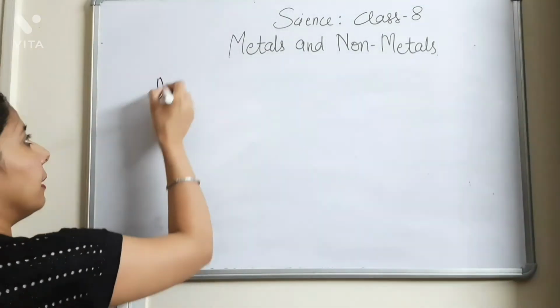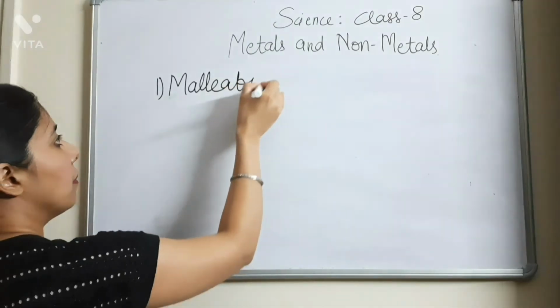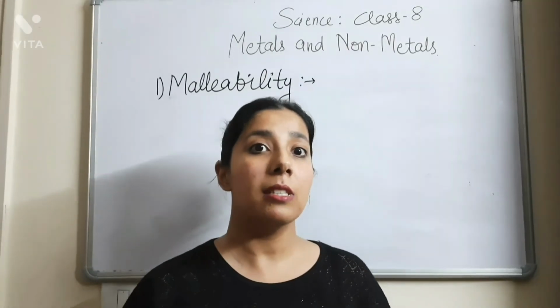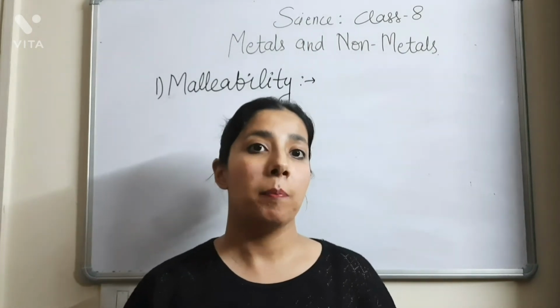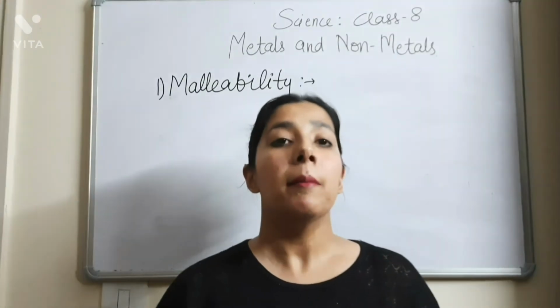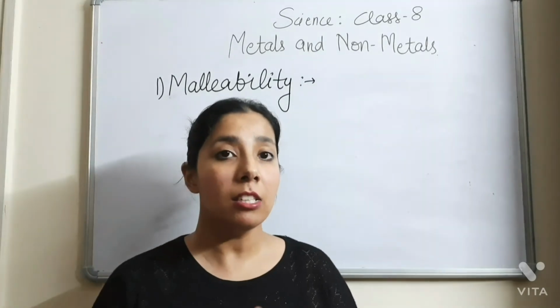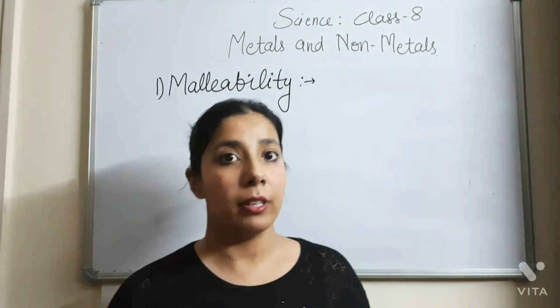First is malleability. Malleability is the process in which the substance can be beaten up into the thin sheets by hammering on it. Fine. So what is malleability? Malleability is nothing but just forming a very thin sheets of the substance by continuous hammering on it.